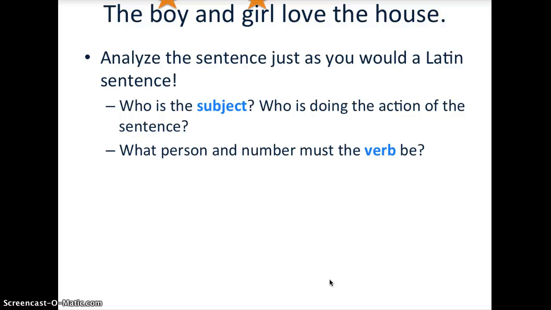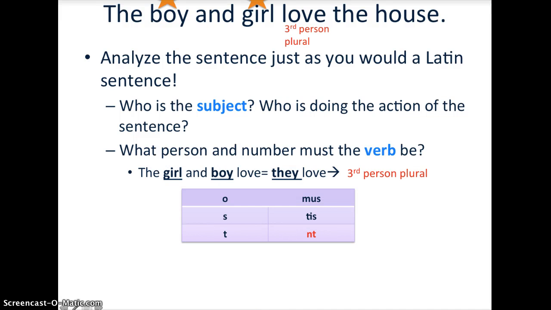Well, this is a little bit more complicated because we have two subjects, the boy and the girl. So we know that we're going to need a plural verb because we have a plural subject. The boy and girl love. In other words, they love. So we need a personal ending that indicates they love. Remember those personal endings, O, S, T, M, US, NT, sometimes M. Okay, corresponds to I, you, he, she, it, we, y'all, they. NT tells us it's they. So we need a third person plural verb.